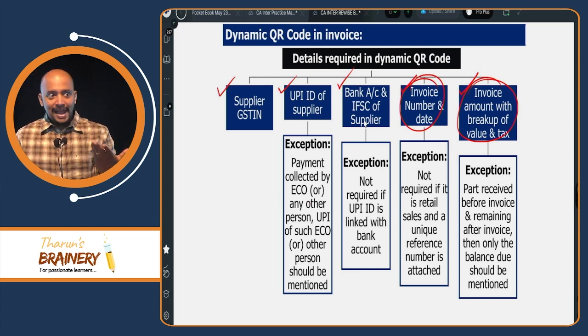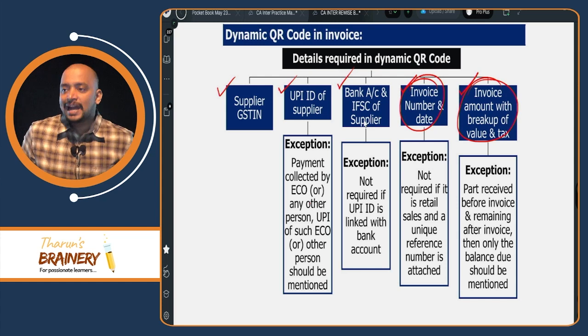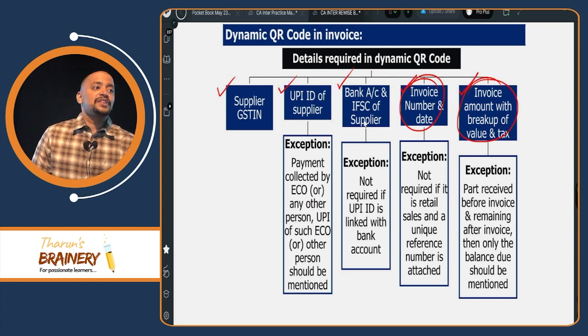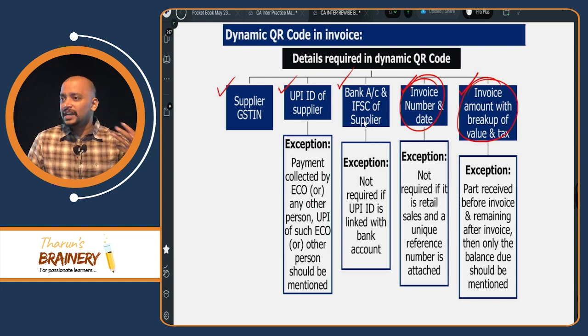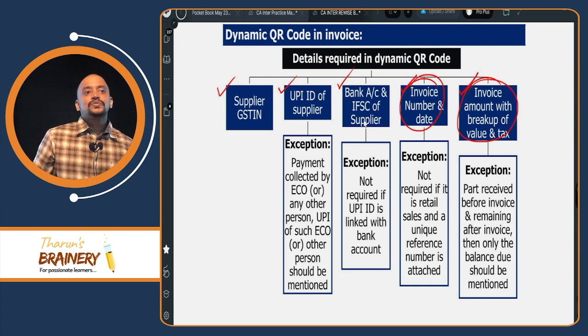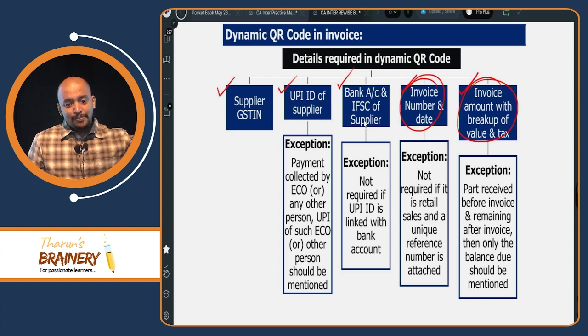I don't have a bank account in Axis Bank, but my UPI ID is OK Axis, because only limited banks are giving UPI IDs. Other banks are having associations, like SBI, HDFC, ICICI, Axis; these are the limited banks which give UPI IDs. But there are many banks in India, and all banks are not providing UPI ID.